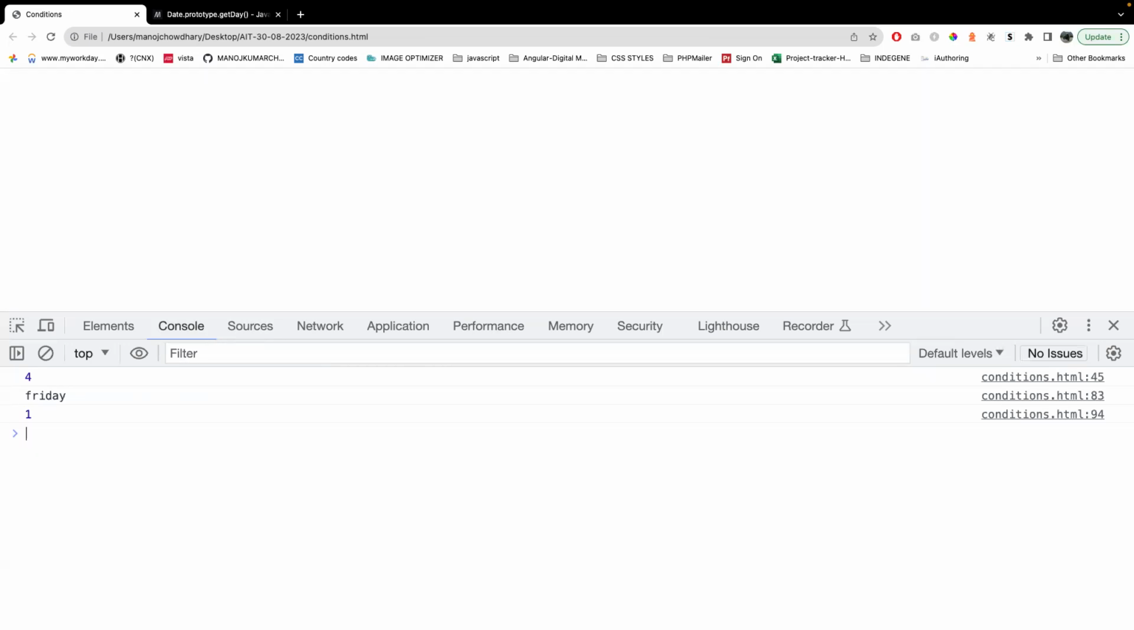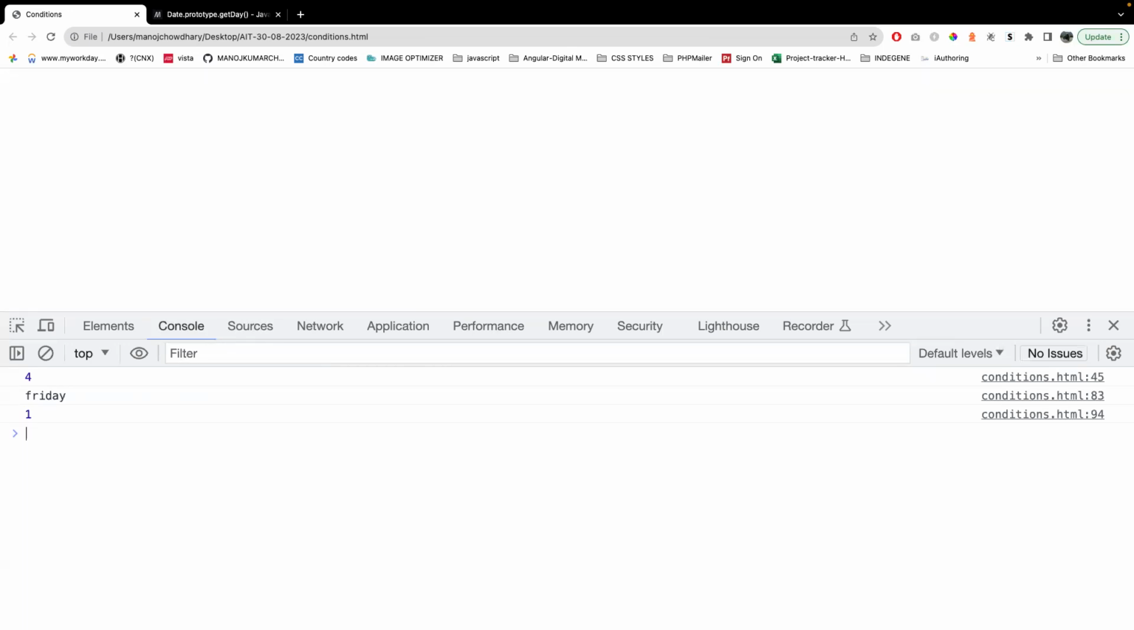But coming to the while loop. So next one is the while loop. So while loop, what will it do? It will iterate over the elements an infinite number of times. Okay, infinite number of times it will execute.